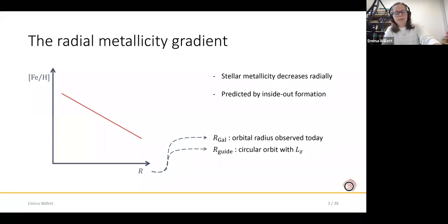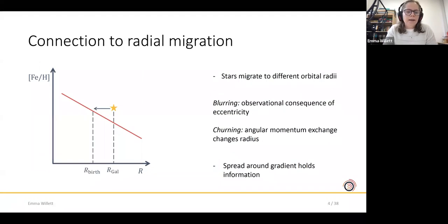We have to be careful when we're talking about the radius that we know which one we mean. So we could be talking about the galactocentric radius, which is where we observe a star today. We could also be talking about the guiding radius, which is the radius of a circular orbit with the same angular momentum as the true stellar orbit. But we could also be talking about the birth radius, which might not be the same as either of those things. The reason for that is that stars can migrate to different orbital radii.